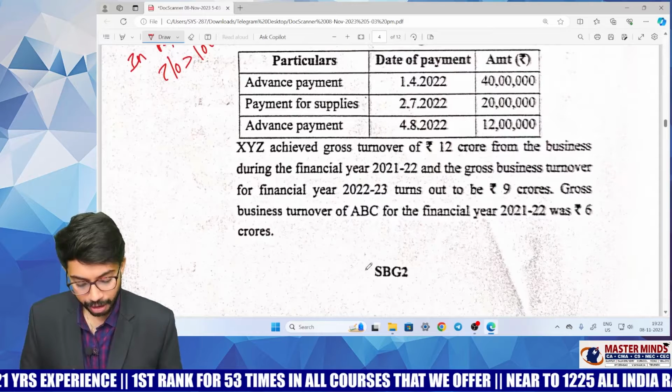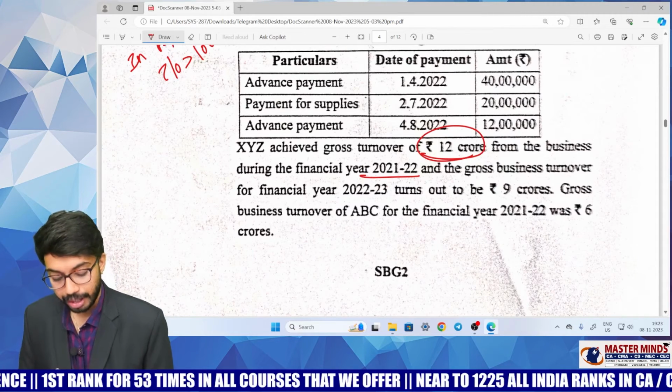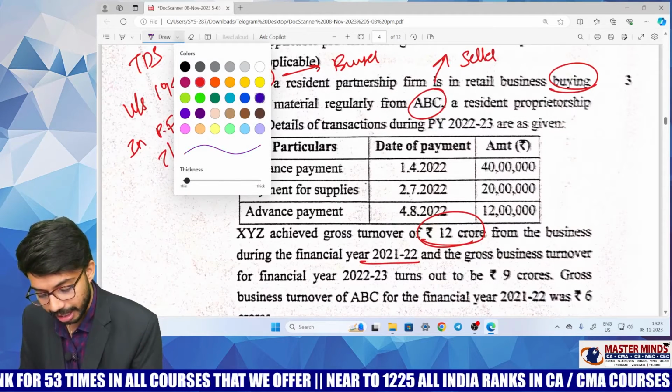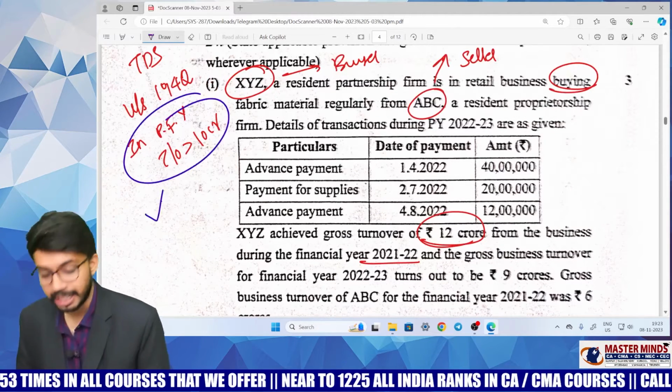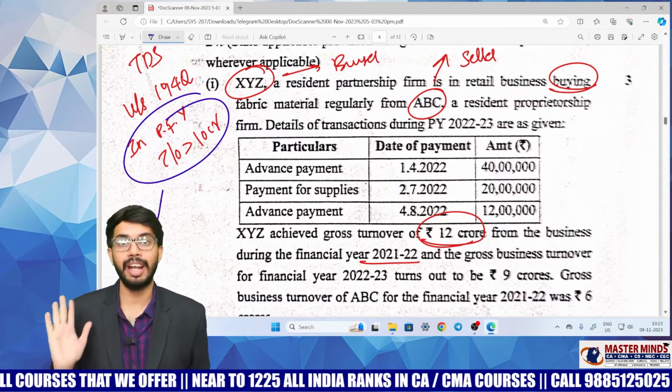What is the turnover of the buyer? Turnover is 12 crore rupees in 21-22. That means in the preceding financial year, turnover is greater than 10 crores. This condition was satisfied, right? In the preceding financial year, turnover was greater than 10 crores. So the buyer is required to deduct TDS.